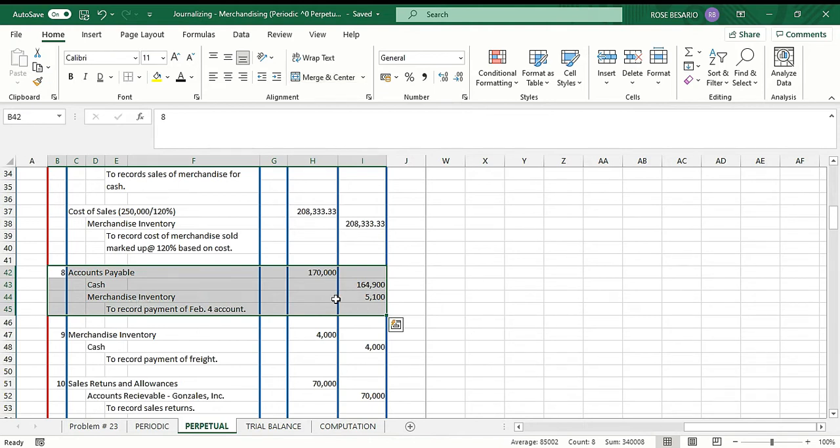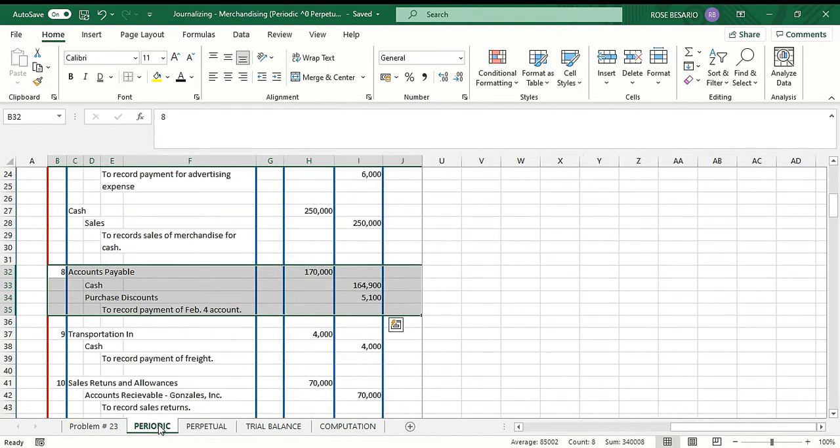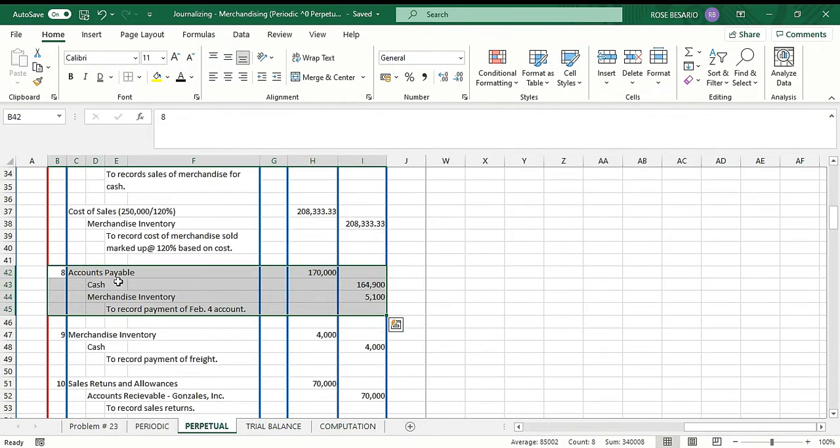So we debit accounts payable 170,000, then we credit cash 164,900, then we credit merchandise inventory. Okay, this is now different because under the periodic inventory system, we credit purchase discounts, but under the perpetual inventory system, we credit directly the merchandise inventory. That's 5,100.